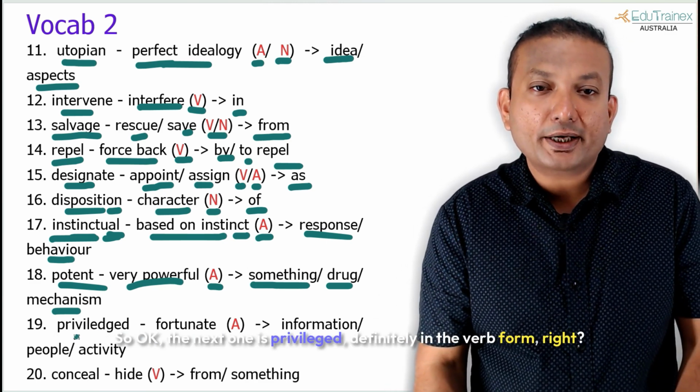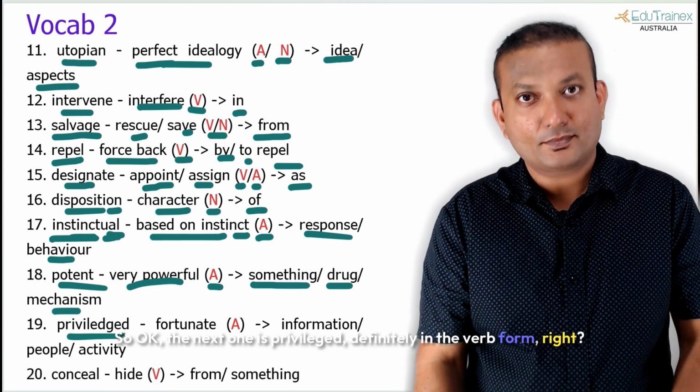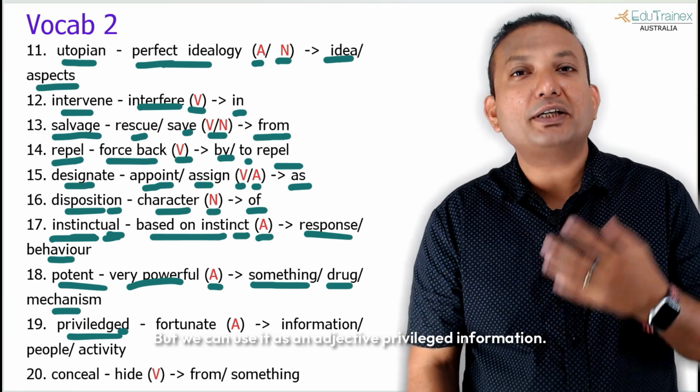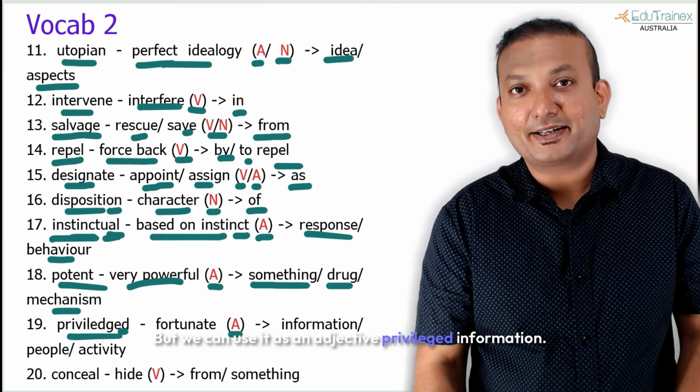So, okay, the next one is privileged, definitely in the verb form, right? Because it's in ed, that's what you are thinking, but we can use it as an adjective.